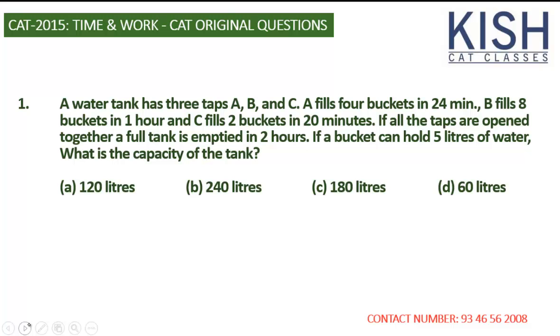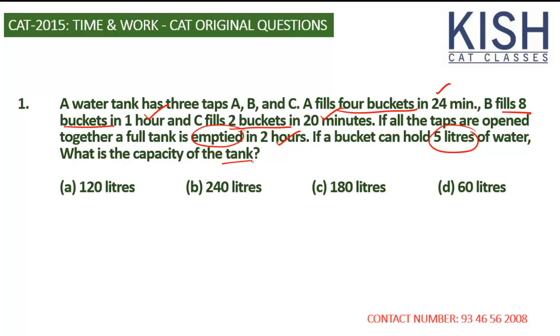A tank has 3 taps A, B, C. A fills 4 buckets in 24 minutes. It's clearly given, it's 4 buckets in 24 minutes. We have no idea about the capacity of the tank actually. B fills 8 buckets in 1 hour. C fills 2 buckets in 20 minutes. If all the taps are open together, a full tank is emptied in 2 hours. Look at this one, it is emptied, and then time is given. If a bucket can hold 5 liters of water, what is the capacity of the tank?